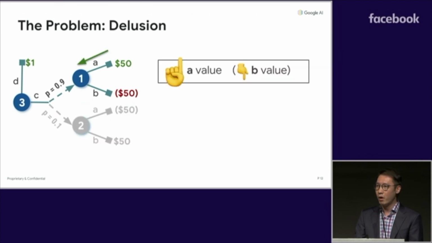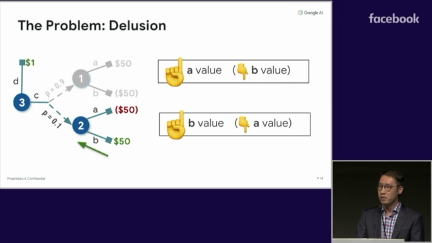So what could go wrong here? Well, suppose we apply Q-learning to this example. And suppose that we sample all the transitions roughly uniformly. Due to the nature of the approximator, if we increase A's value in state 1, we also increase it in state 2. And we push down B's value in both states.